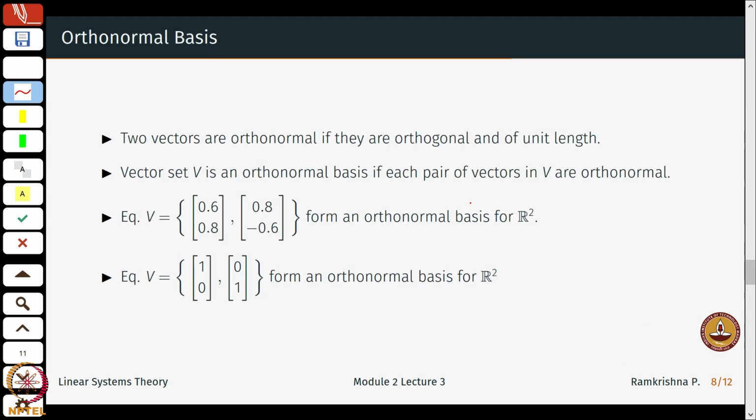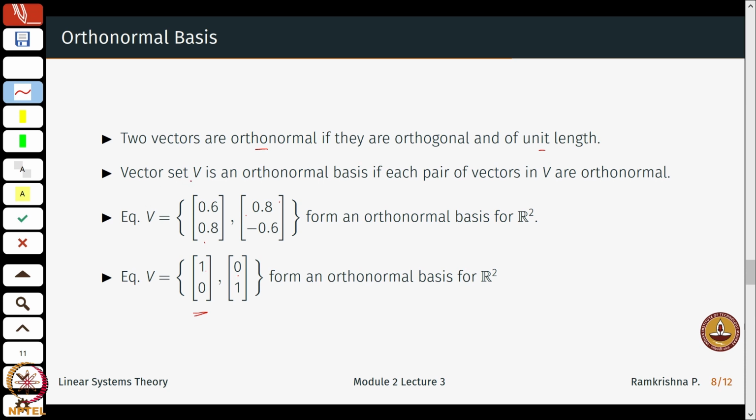Okay, an important class of bases are what are called orthonormal bases. So, two vectors are orthonormal if they are orthogonal and also of unit length. For example, say these two vectors here, this and this. You can actually see that these are orthogonal to each other, that the dot product is 0. Not only that, these two vectors, all of these are of unit length.